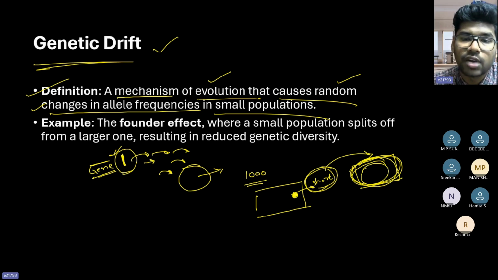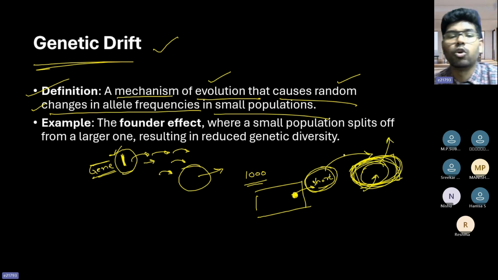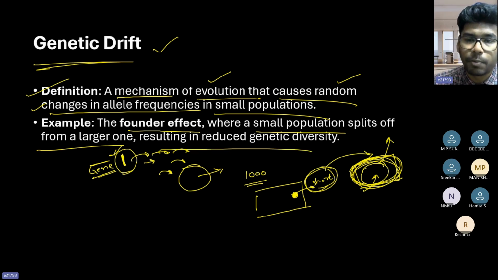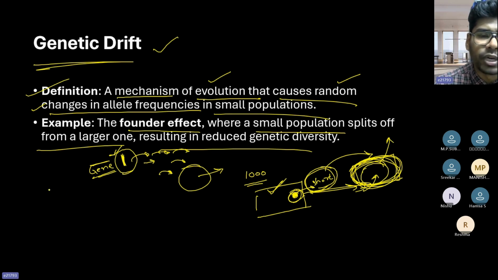So because of the changes in the allele frequencies within the smaller population, you can actually see that becoming evolved, right? So the founder effect, where a small population splits off from the larger one, results in reduced genetic diversity, right? When the smaller population who are short are moving, it is reducing the genetic diversity, and the shorter population might become entirely a new species. So maybe before 10th class you have studied about Darwin and his adventures in the Galapagos Islands, where he brought this theory of natural selection and the survival of the fittest, right?